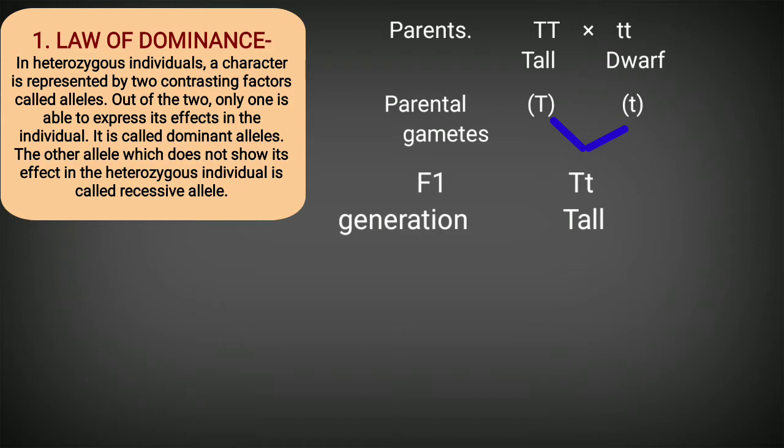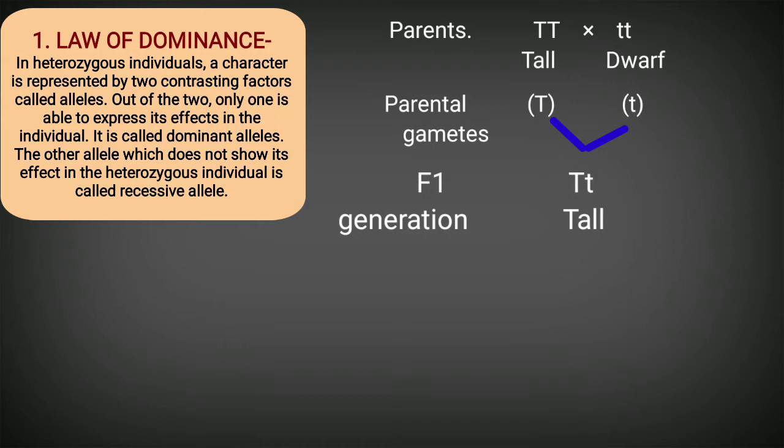Because the capital T from the tall parent and the small t from the dwarf parent came and got fused in the zygote. But there was the dominant allele, which is capital T, and this capital T expressed, and therefore Mendel found all the plants to be tall. That means his hybrid plants were all tall for the F1 generation.